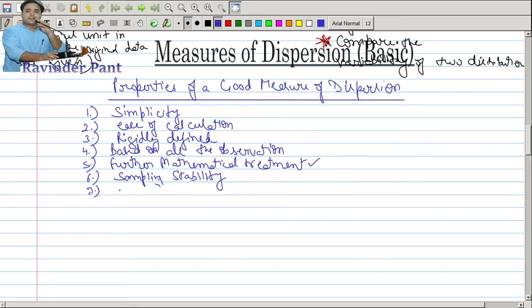Last one, not affected by the extreme observations or extreme values. So these are the requisites, or properties, to be a good measure of dispersion.